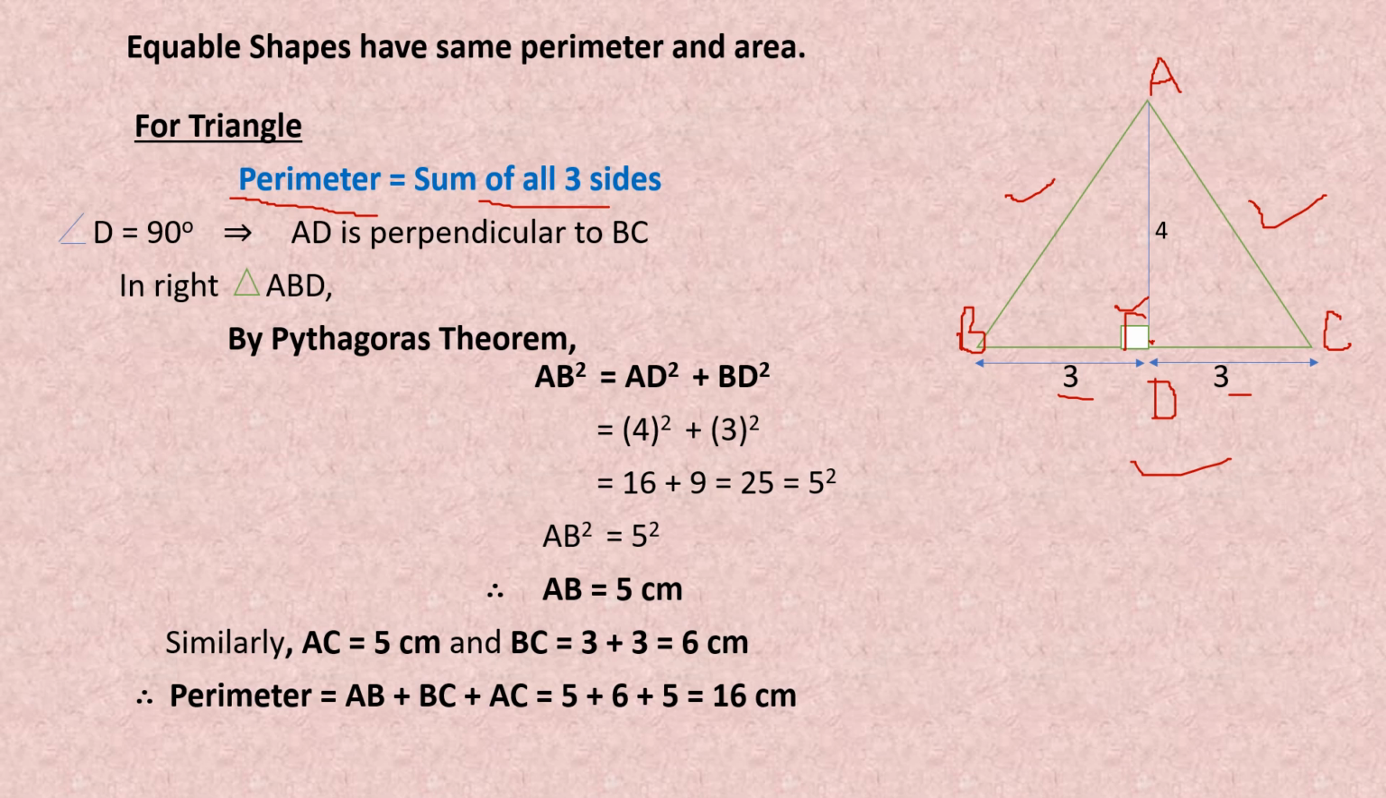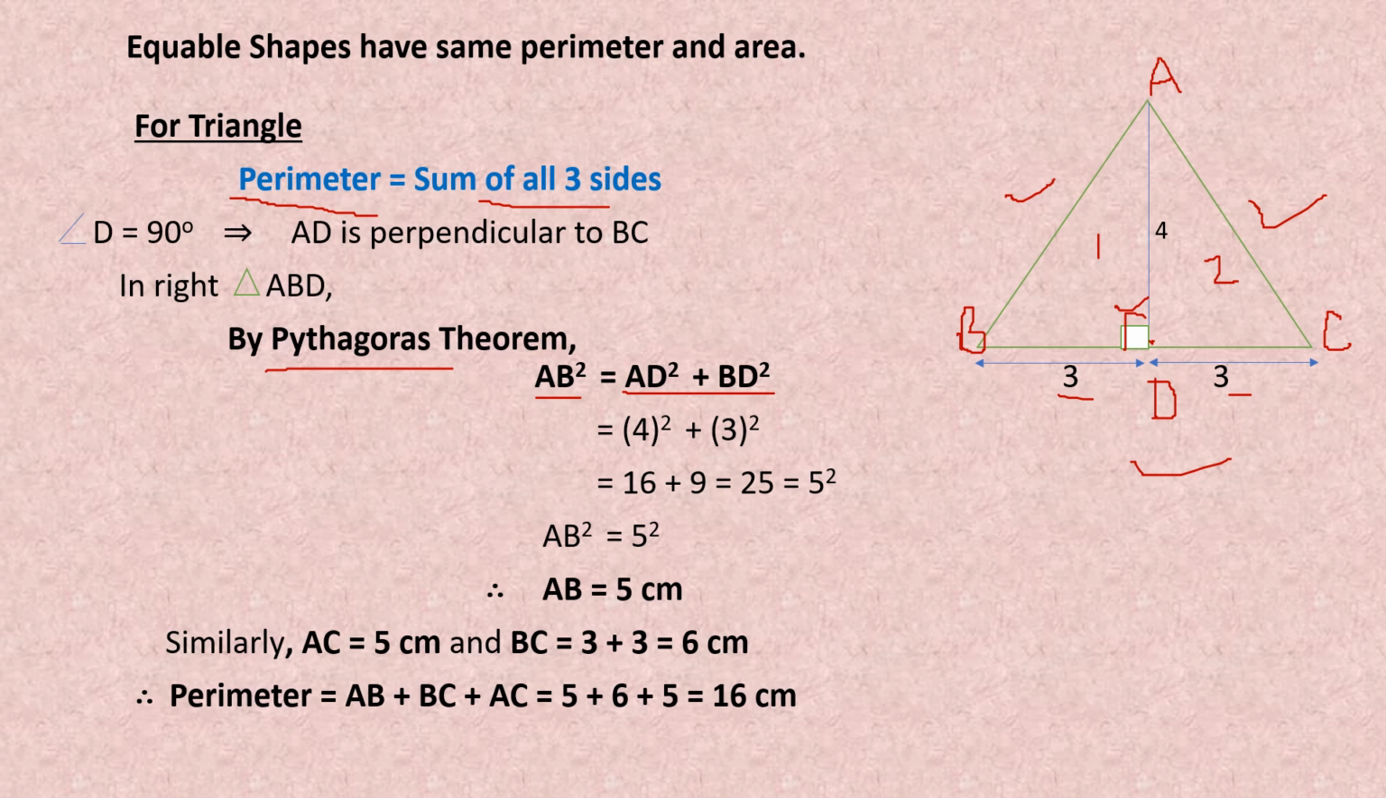That means AD is perpendicular. So this triangle ABC is divided into two triangles by this perpendicular AD. First triangle is triangle ABD and second triangle is triangle ACD. So in the right triangle ABD, we can apply the Pythagoras theorem. According to Pythagoras theorem, hypotenuse square is equal to perpendicular square plus base square.